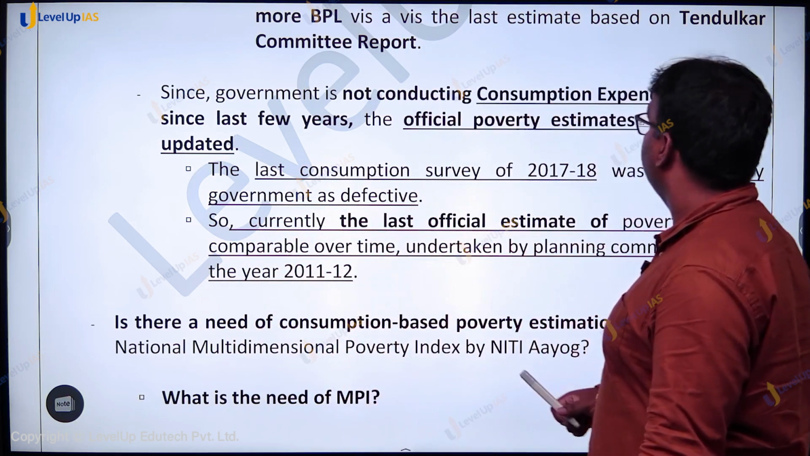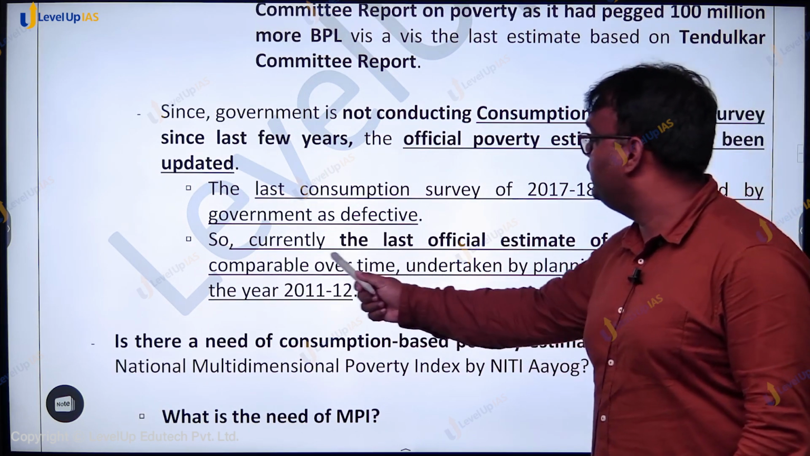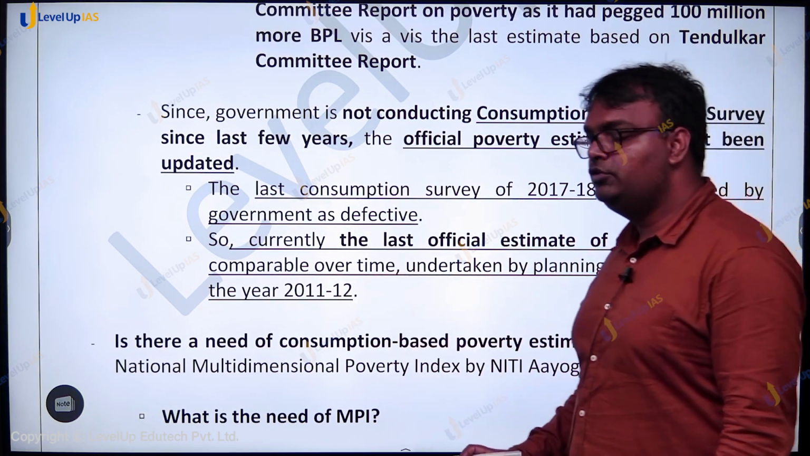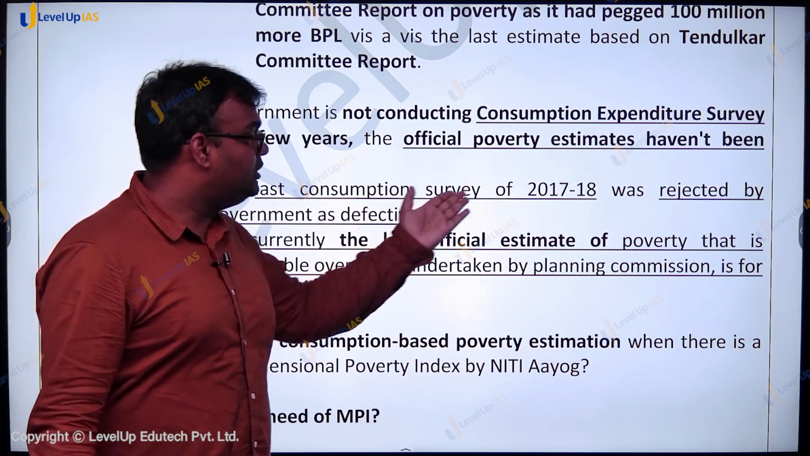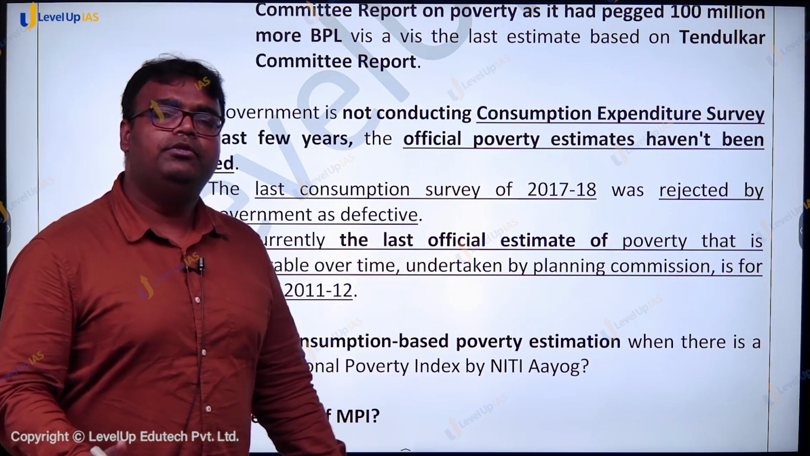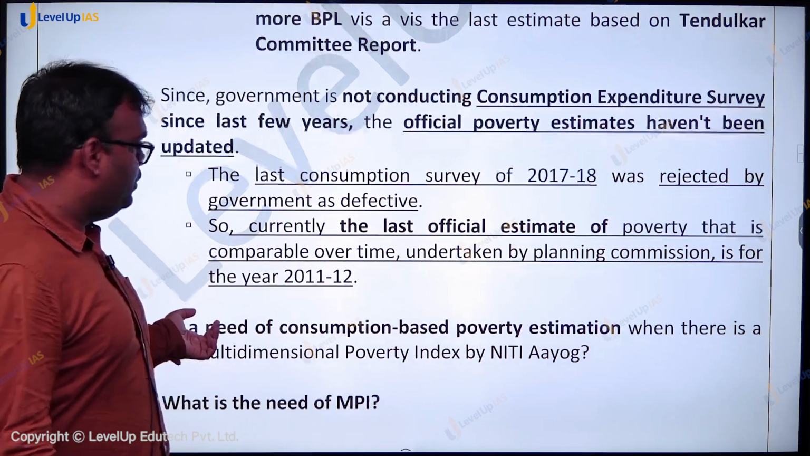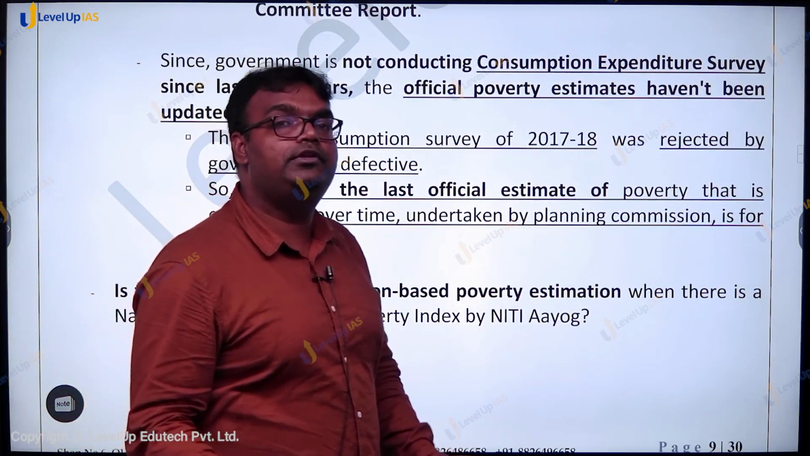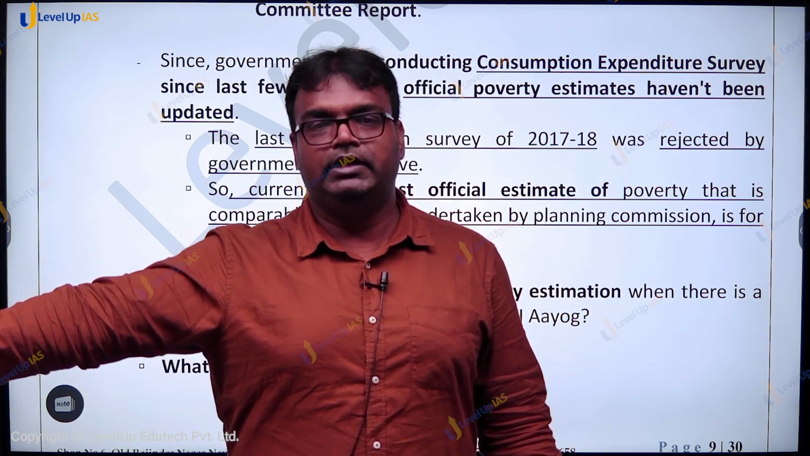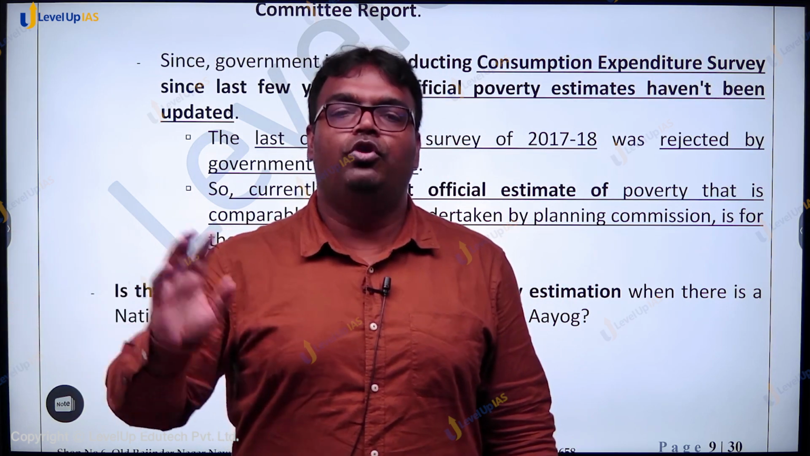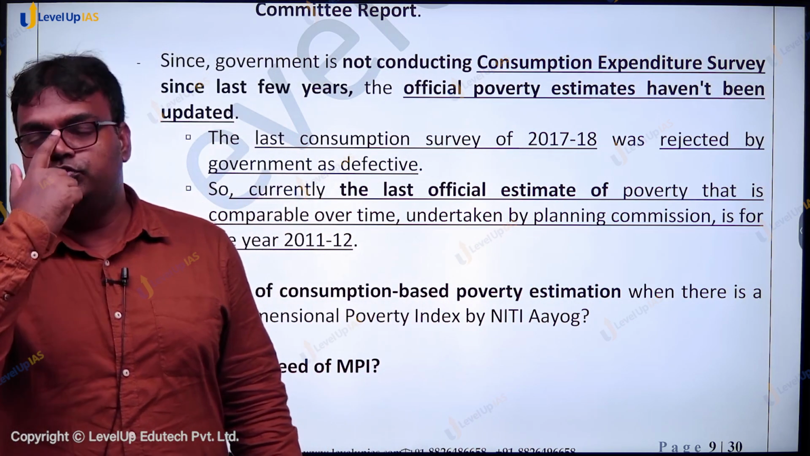But what has happened is, the last consumer expenditure survey was done in 2011-12. So the last official estimates for poverty are from 2011-12. After that, a consumer expenditure survey was done in 2017-18, but the report was never published. The report was rejected as there were some flaws in it. So we do not have an official poverty estimate. If we keep aside the multidimensional poverty index, which has been recently published by Niti Aayog, officially we do not have poverty numbers based on consumer expenditure survey, which used to be done every 5 years.